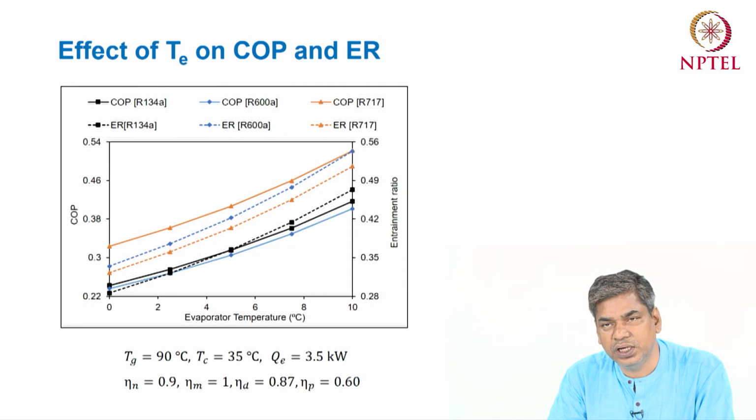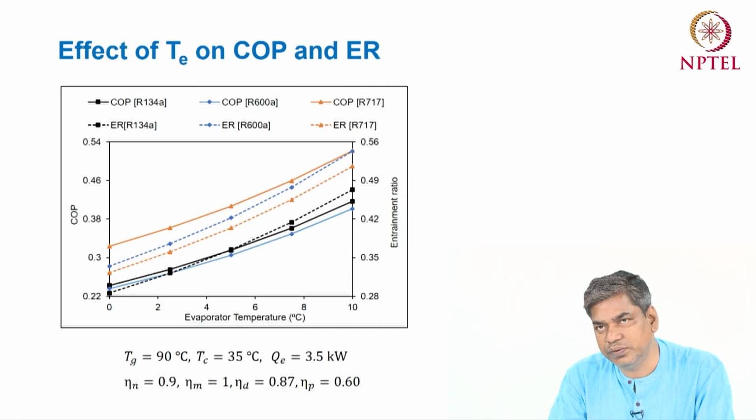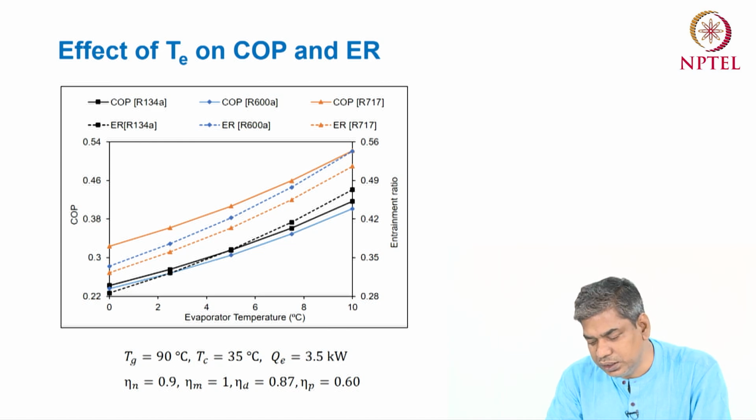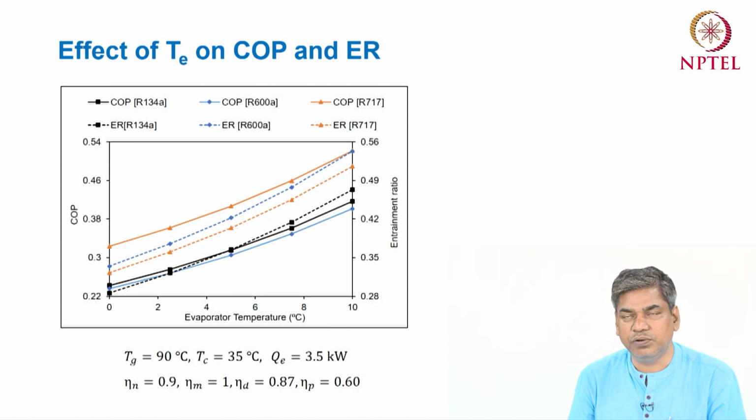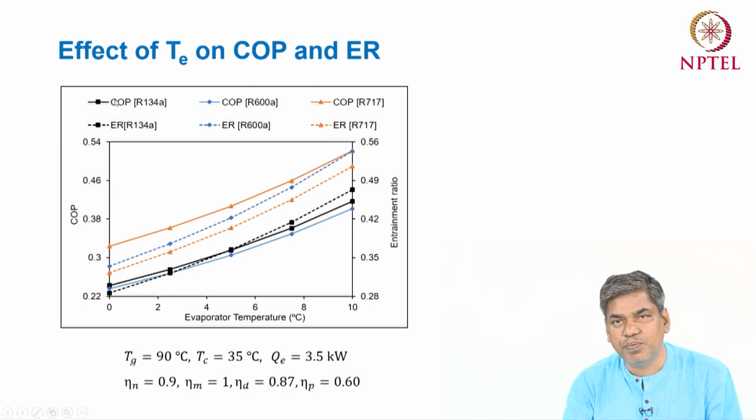This is case 2, where the entrainment ratio is not given but the three temperatures are given. So how will the entrainment ratio and the other performance parameters vary with respect to these three temperatures?